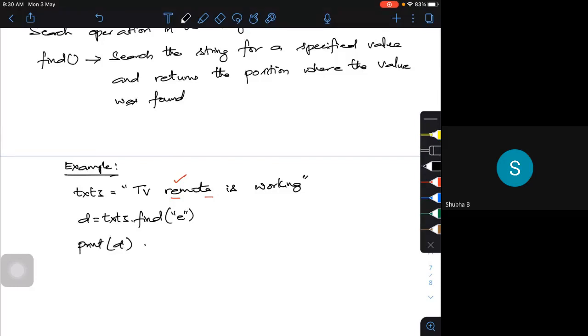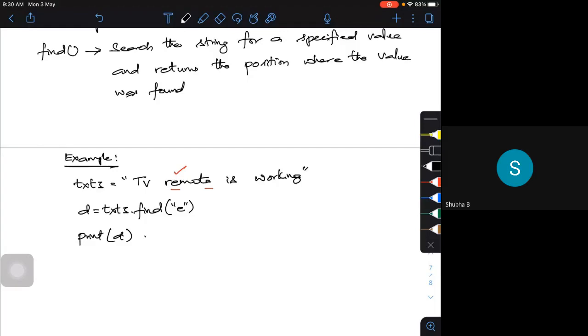Now it will search for the number of occurrences. Look at it. It will search for the specified value and returns the position where it was found. Now if I try to find E, where is it actually? How many times is it there, at which first position in the remote?